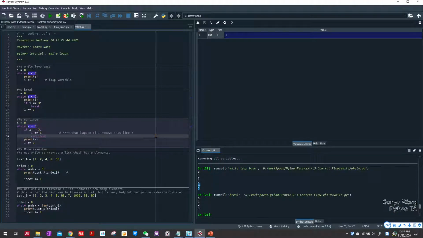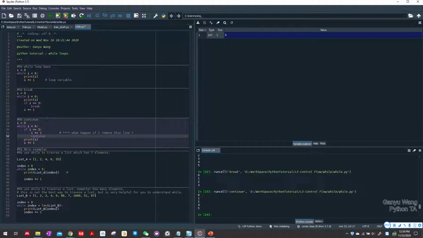Let's try to run this code. When i equals 3, I set i equals i plus 1, so i becomes 4, and then continue. So it will not print i when i is 3.